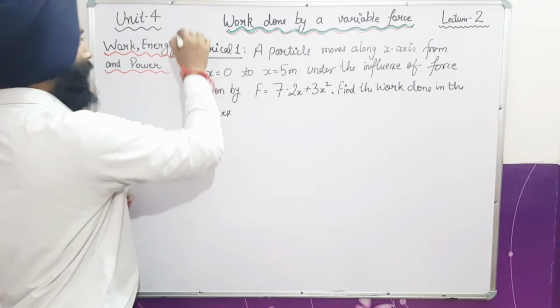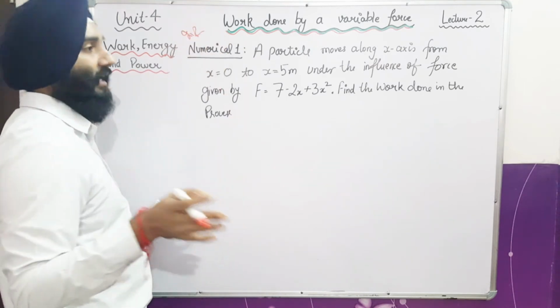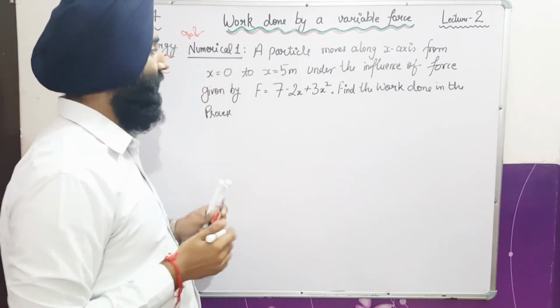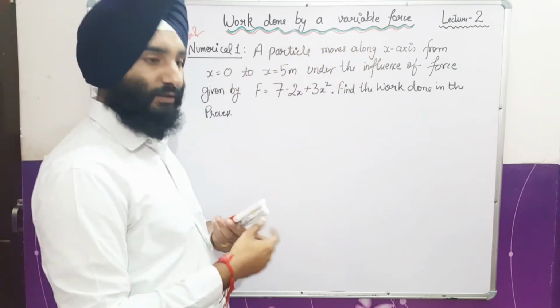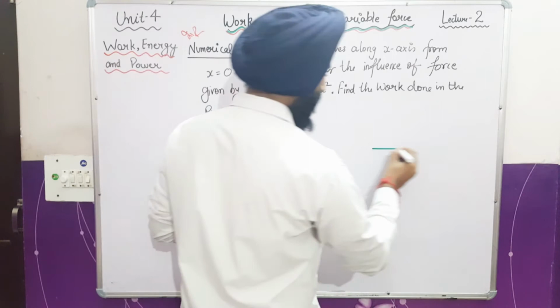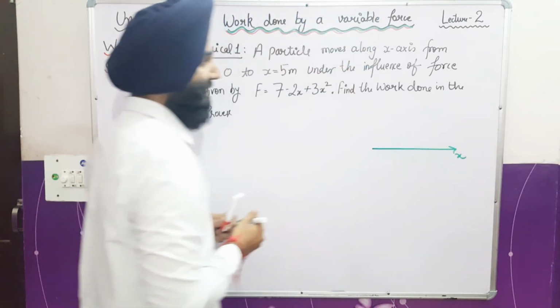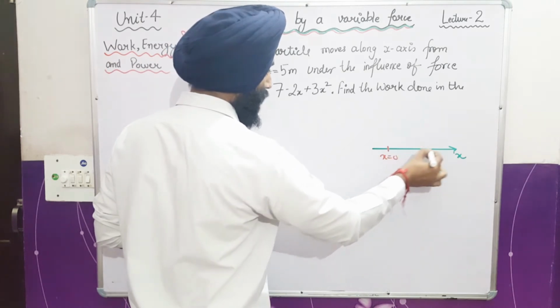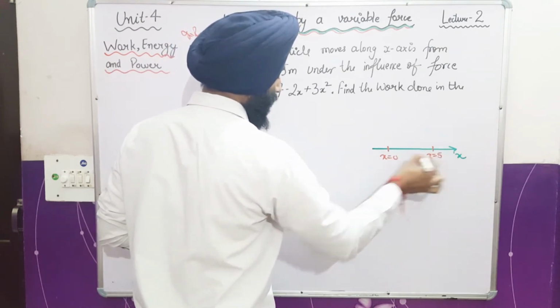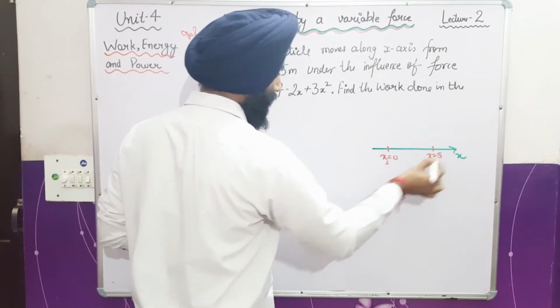So students, this is a very important type of question which is generally asked in our question paper, fine. Normally it is asked like this. So in this question what we have? A particle moves along the x-axis. Now we are drawing a graph. The particle is moving along the x-axis from x equals 0 to x equals 5, fine. So the initial position is 0 and the final position is 5.